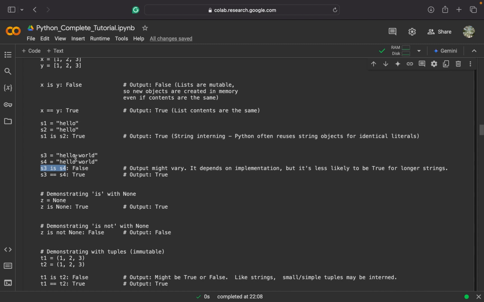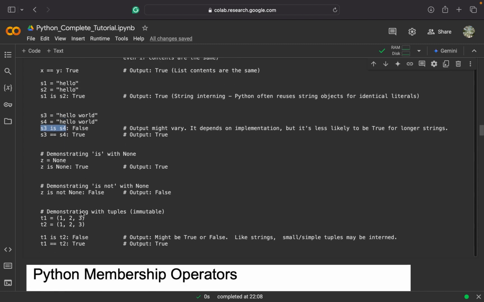Then here we checked if z is None, it returned true. If z is not None, it returned false. And then we discussed the tuples.